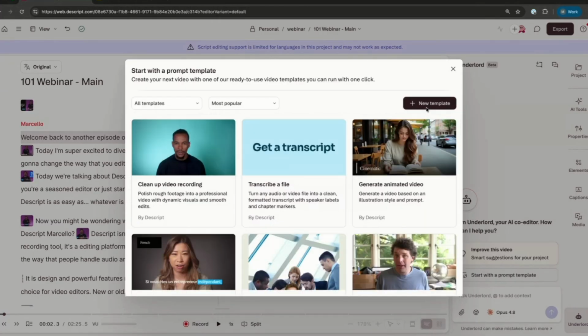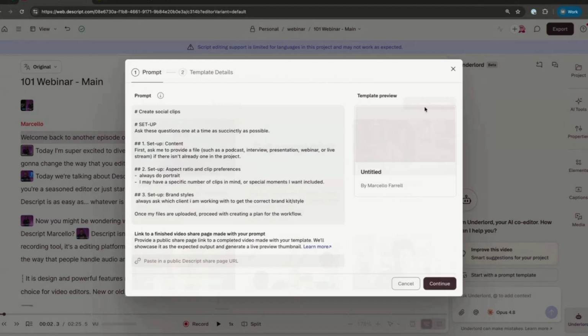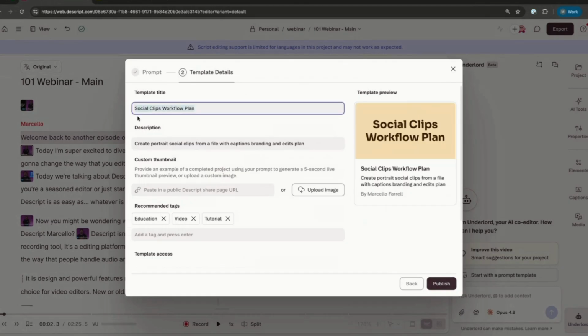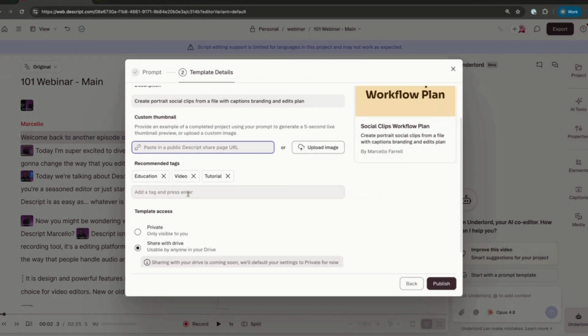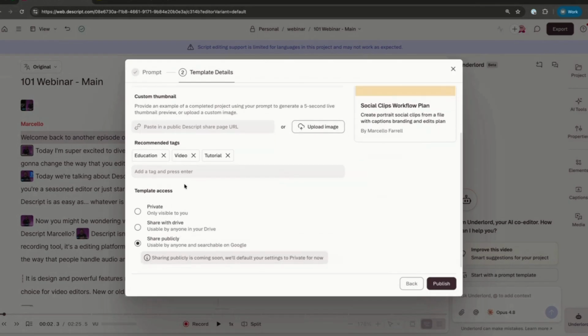So save those templates. On the top right of the screen, we have this new template option. Here I can enter my full prompt and save this, as well as label it, create a small description, and provide a video preview as well. And then towards the bottom here, you have the ability to share them publicly.